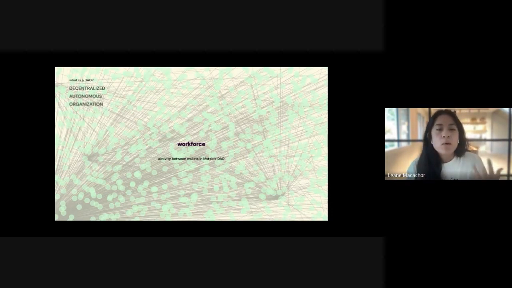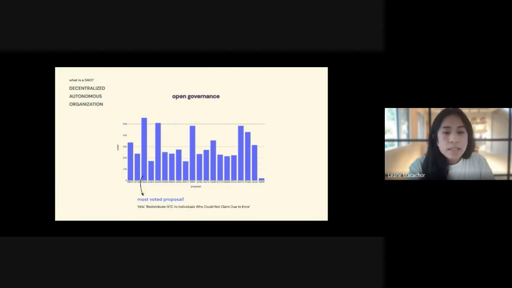And this is when we might be wondering, how are decisions made in these organizations? So the answer is open governance. And this means that any member of a DAO can propose an idea, and all members can vote democratically on every decision. And here we can see the number of votes per proposal in one of these DAOs.